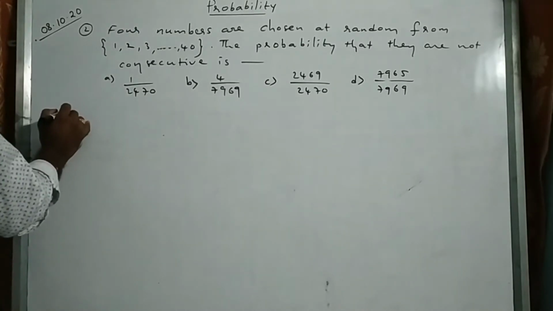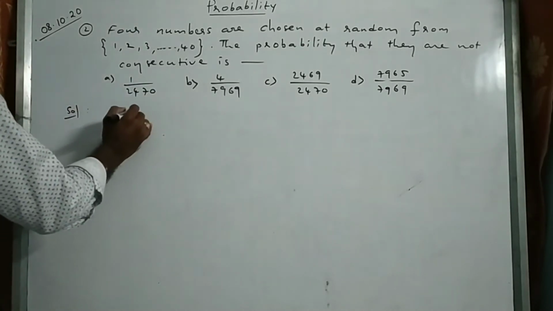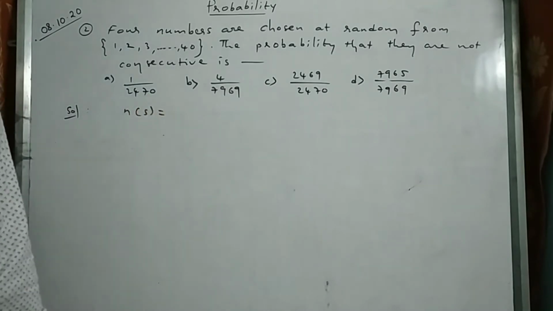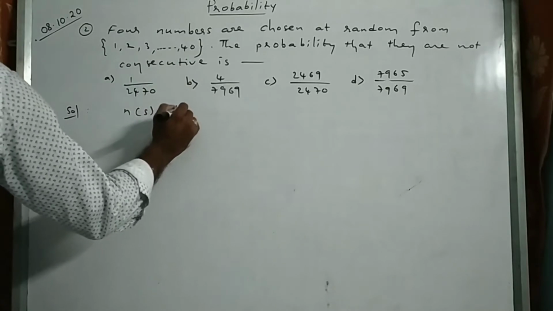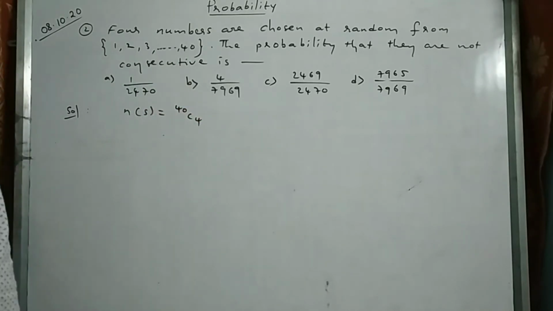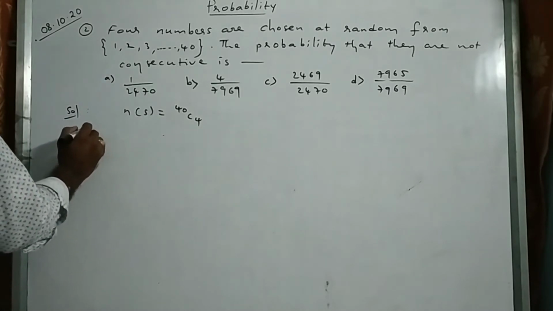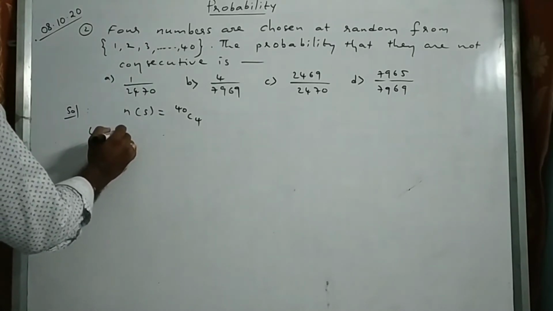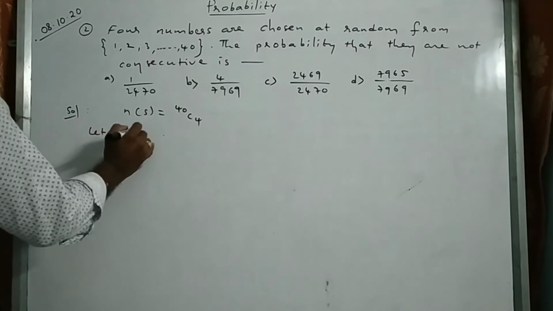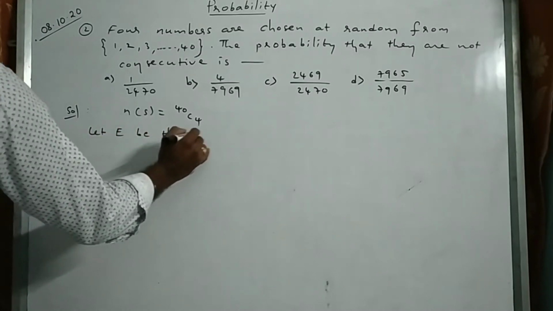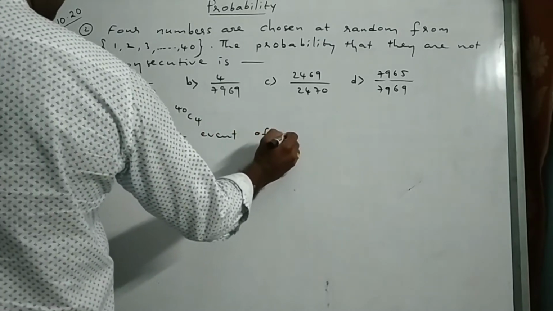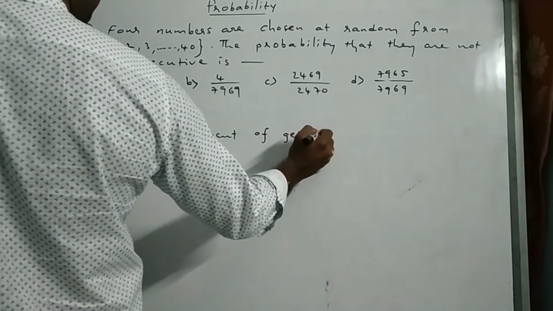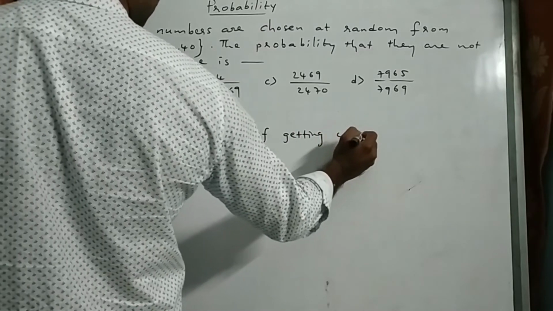So what is the probability here? n of S equal to 4 numbers are chosen at random from 40, so 40C4, right? Like before, let E be the event of getting consecutive.